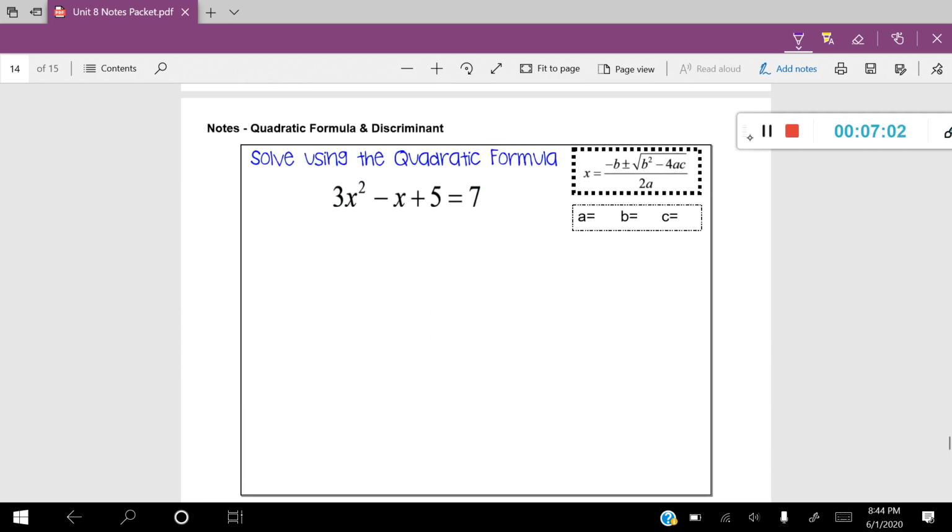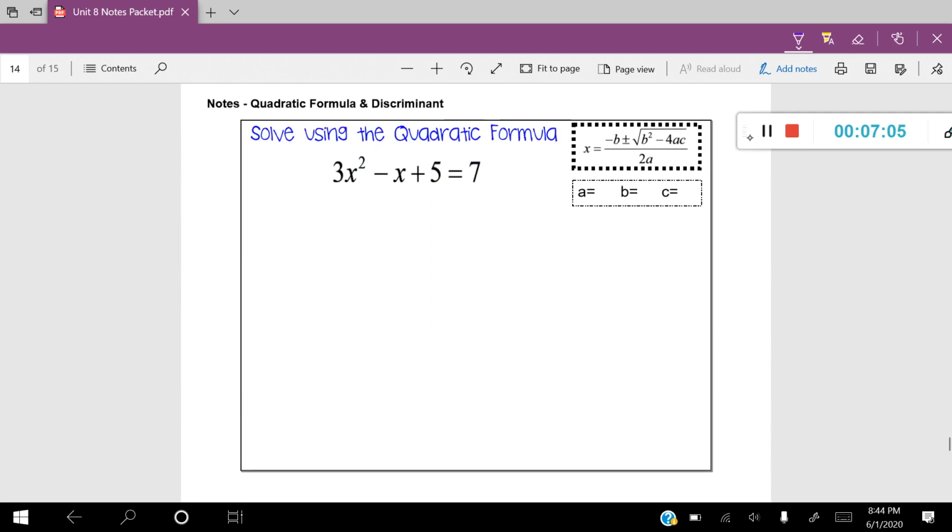All right, let's go ahead and calculate our first problem here. The first question we have to ask ourselves is: is this in standard form? And it is not. So let's take a second and put this in standard form. If I do that, that's going to leave me with 3x squared minus x, and then I'm going to move that 7 over, and that's going to give me minus 2 is equal to 0. Now I'm in standard form. Now, if I wanted to, I could factor this, or I could complete the square, or use another method, but I'm going to use the quadratic formula to show you how to use it.